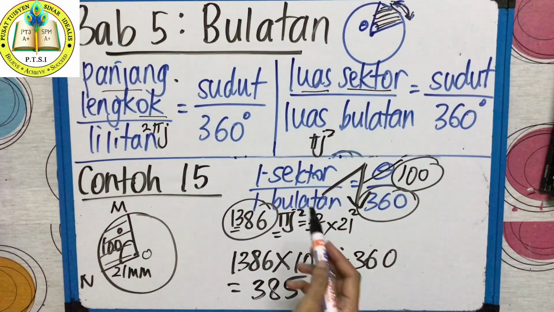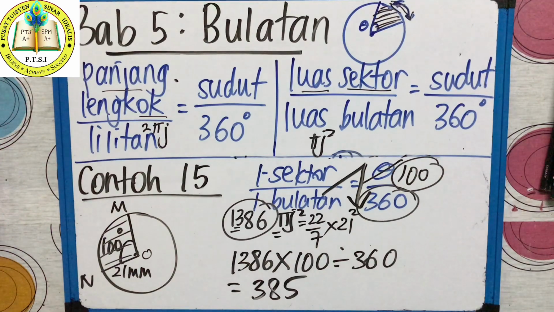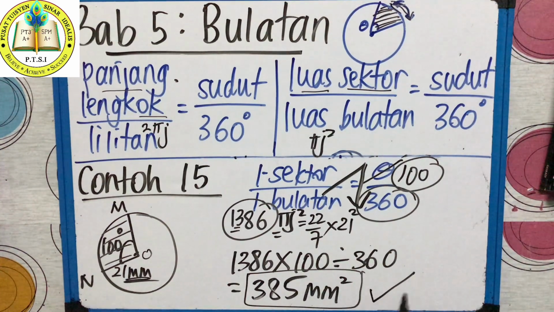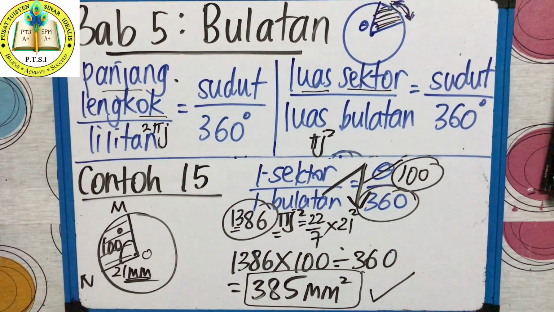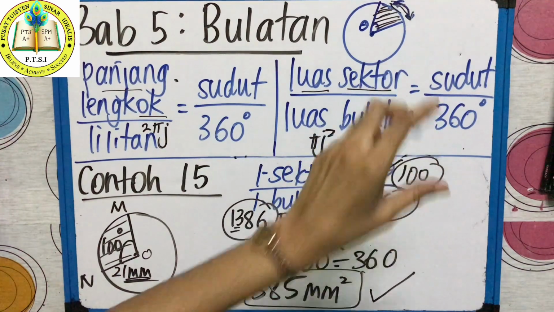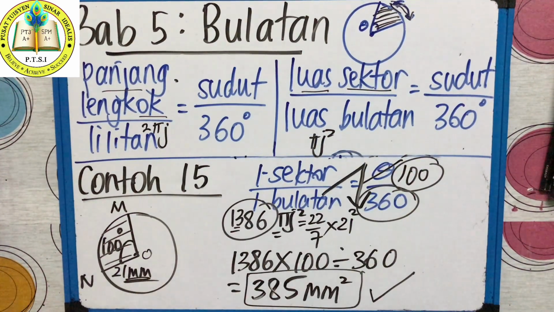What is the unit? Because it's a luas sector, area, area must have square. Yes or no? So for area, the unit given just now is millimeter, so it must be millimeter square. So the answer is 385 millimeter square. Kalau soalan ada kata kunci panjang lengkap, use this formula. Kalau soalan ada kata kunci luas sektor, area sector, use this formula. But every time write the formula and ganti the value inside.